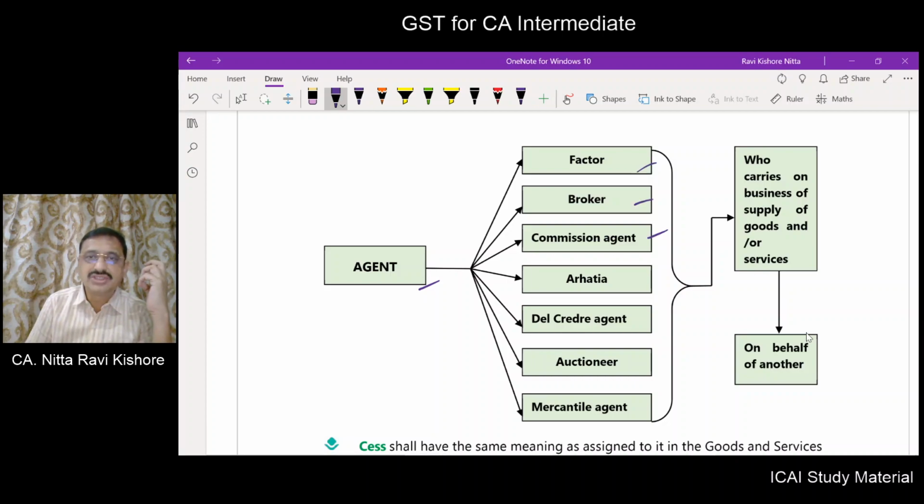Factor, broker, commission agent, arahatiya, del credere agent, auctioneer, mercantile agent. We also understood what you mean by del credere agency. Who carries on the business of supply of goods and or services on behalf of another person. So this fellow will not be carrying on the agency business on his own account, but he will do it for the other person.